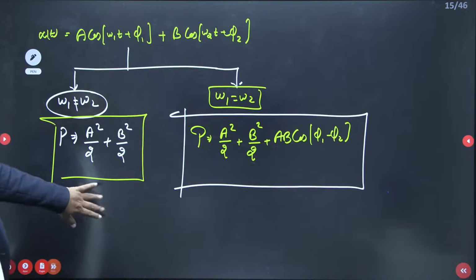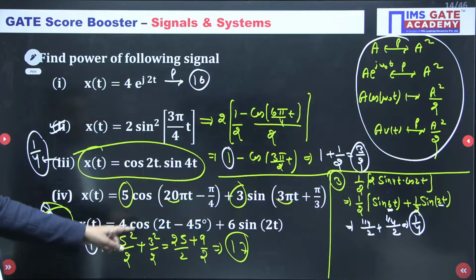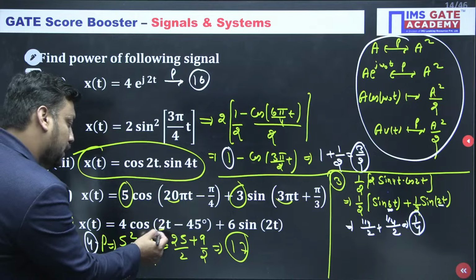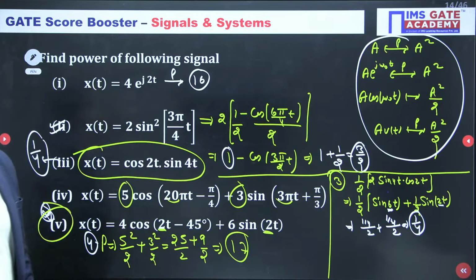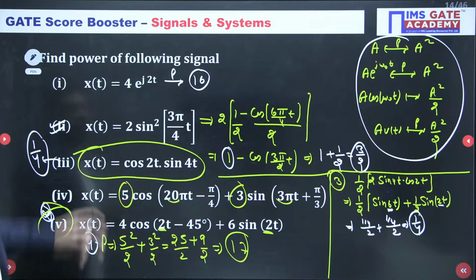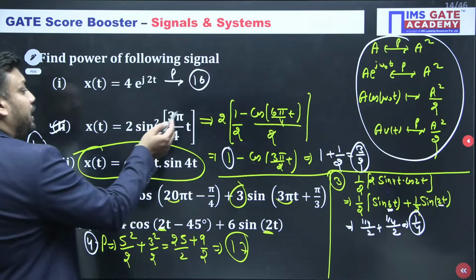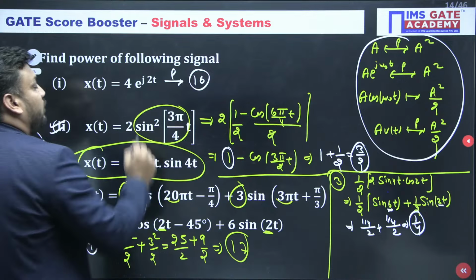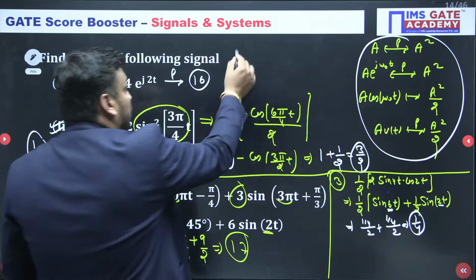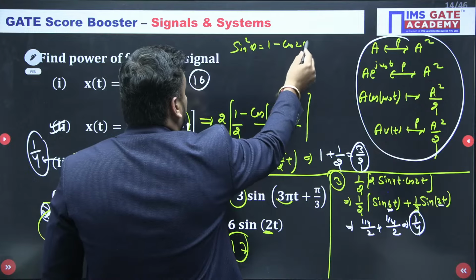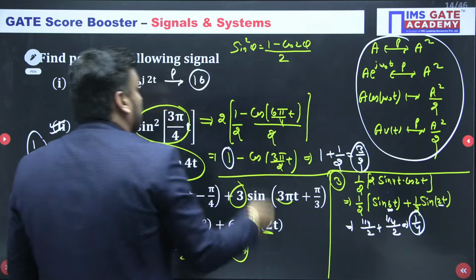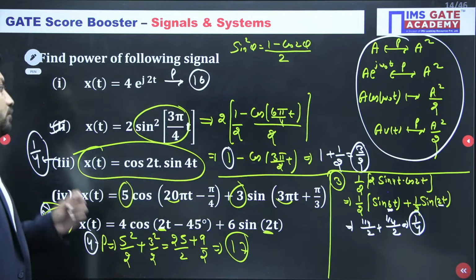So which formula do you need to apply in the next question? Because here the frequency is the same, 2 and 2. So whenever the frequency is the same... Sir, please repeat the second one. Which second? The second question. What did I do, guys? Sin squared theta is 1 minus cos 2 theta upon 2. I hope you know this formula. This is the only formula I applied. Come on, speak up.